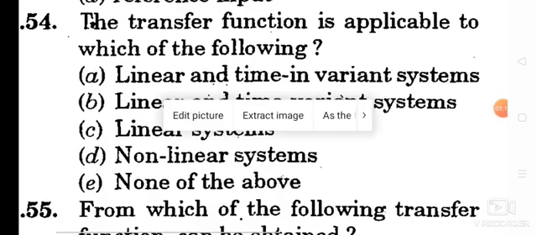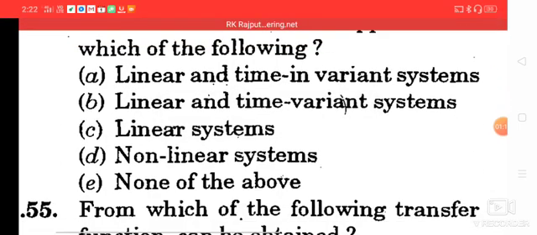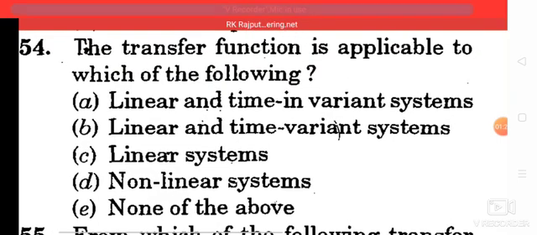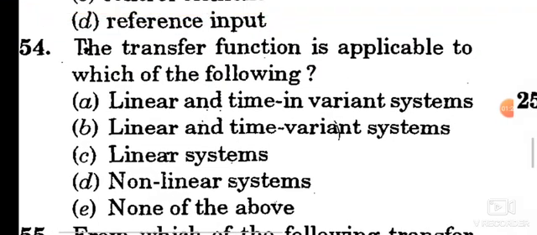Question number 54. The transfer function is applicable to which of the following systems? Option A, linear and time invariant system. Option A is the correct answer. Move to the next question.